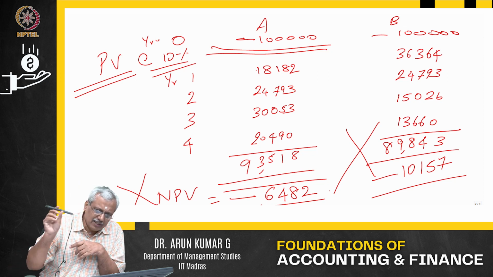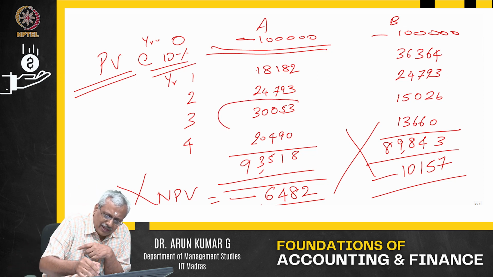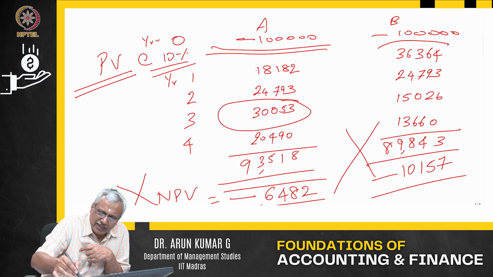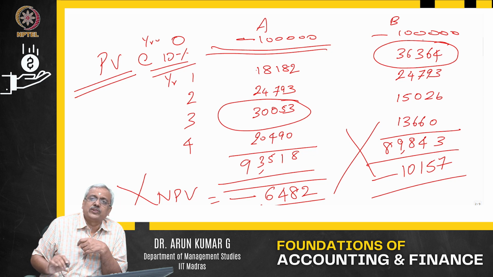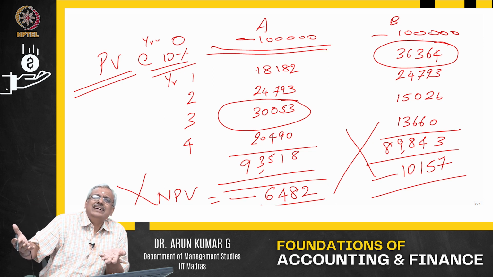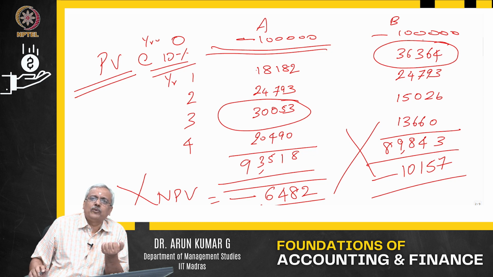You saw that the 40,000 what you get in the third year is worth only 30,000 as of today, whereas the 40,000 what you are going to get in the first year is worth about 36,000. You can see that difference. That is what we look at. More number of years, more is the discounting. So that is one more aspect I wanted to talk about.